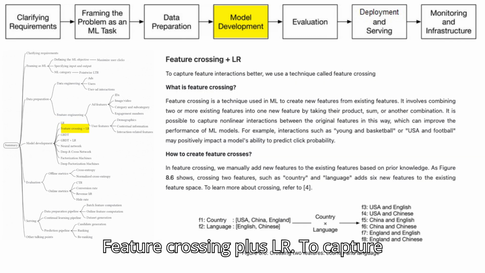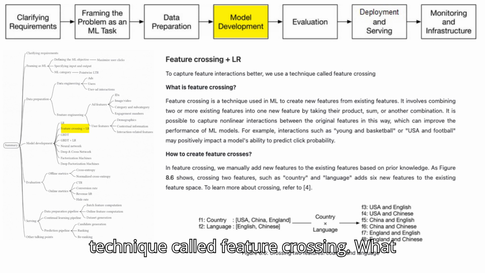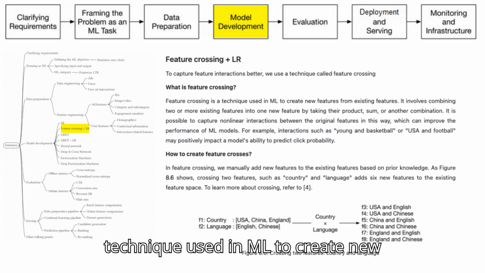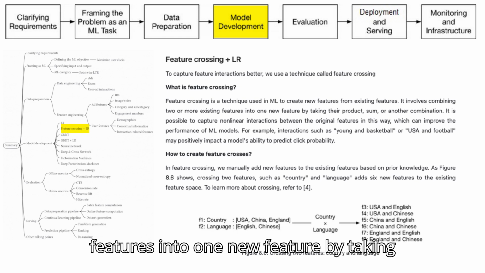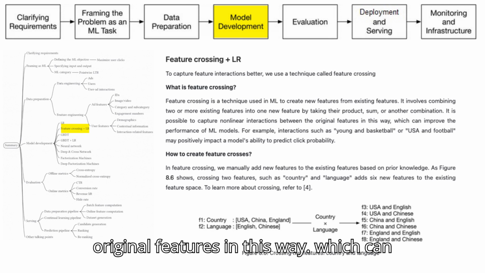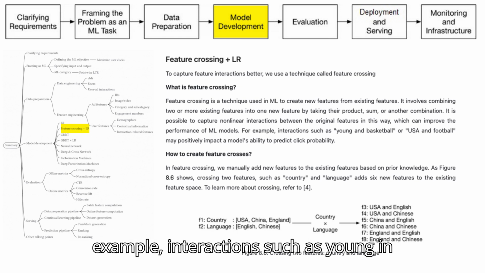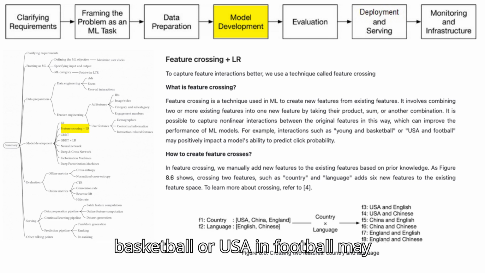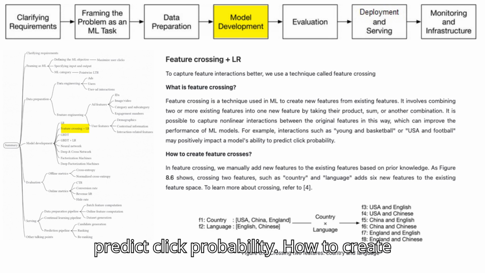Feature crossing plus LR. To capture feature interactions better, we use a technique called feature crossing. What is feature crossing? Feature crossing is a technique used in ML to create new features from existing features. It involves combining two or more existing features into one new feature by taking their product, sum, or another combination. It is possible to capture nonlinear interactions between the original features in this way, which can improve the performance of ML models. For example, interactions such as young in basketball or USA in football may positively impact a model's ability to predict click probability.